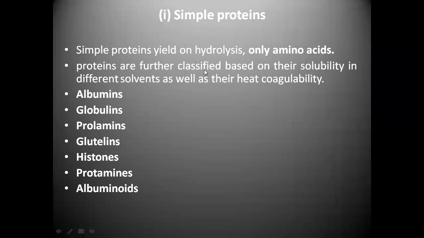The proteins are further classified based on their solubility in different solvents and their heat coagulability. For example, albumins, globulins, prolamins, glutelins, histones, protamines, and also albuminoids. These are the examples of simple proteins.